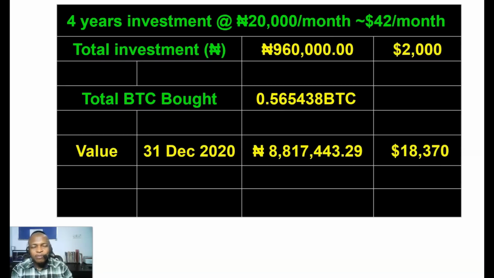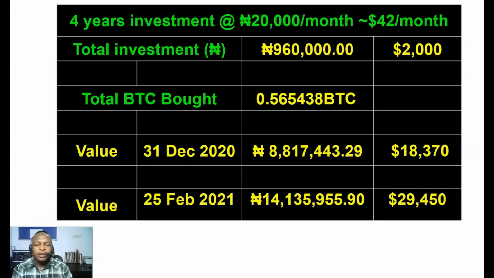Now the value of this Bitcoin as at today that I'm making this video, which is the 25th of February 2021, is 14,135,000 naira, which is about $29,450. You see, an investment of what? A total investment of 960,000 naira, that is 20,000 naira monthly, is giving me 14 million naira in 4 years, using what we call dollar cost averaging.